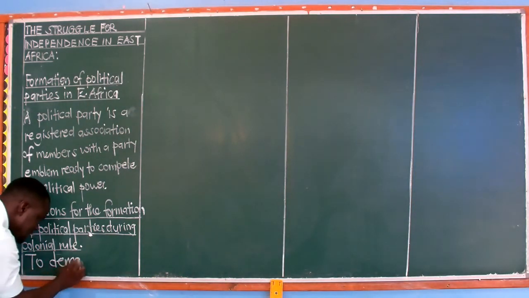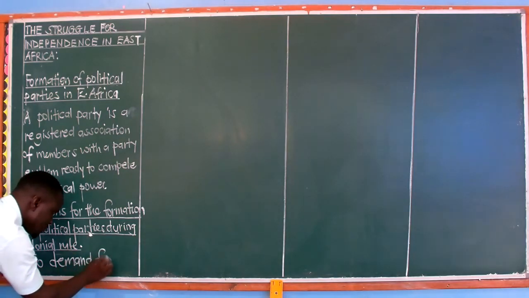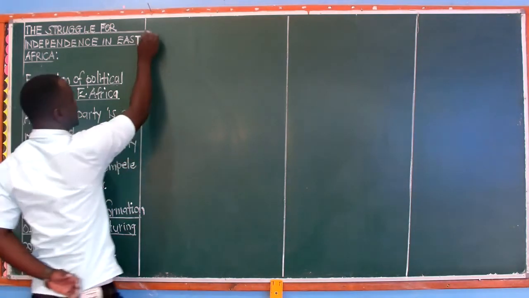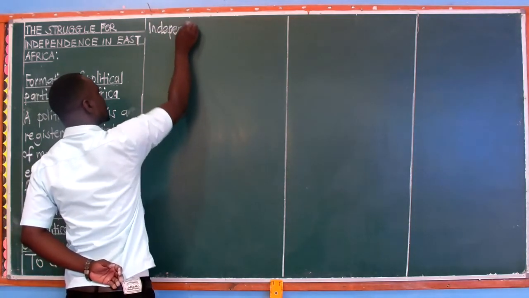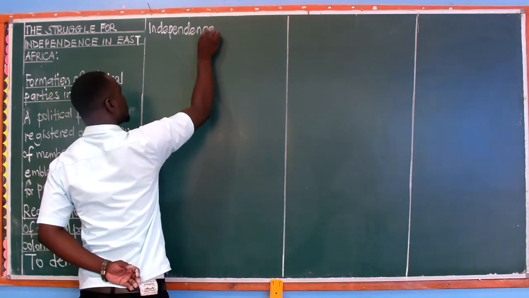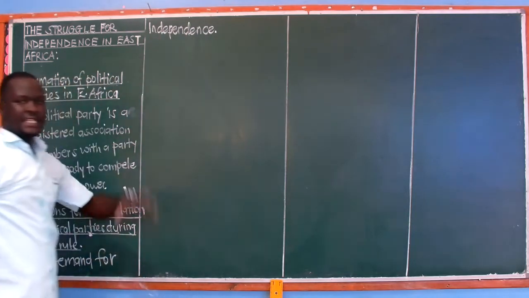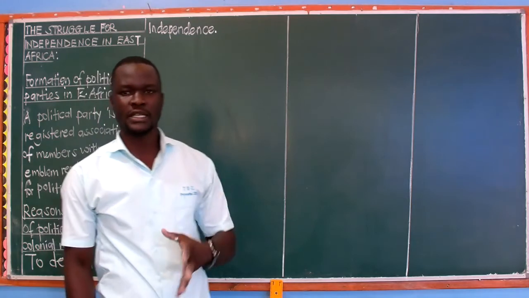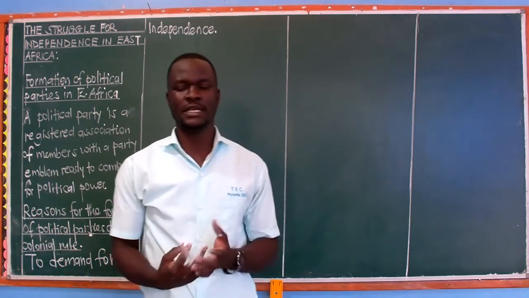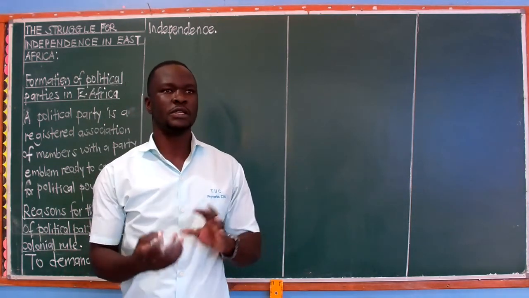To demand for independence. That is the first reason that we need to write. Political parties were formed in East Africa in order to demand for independence.